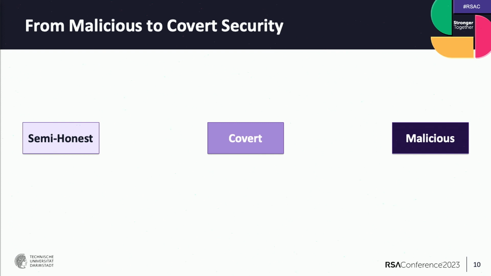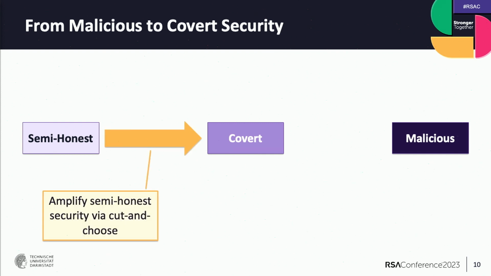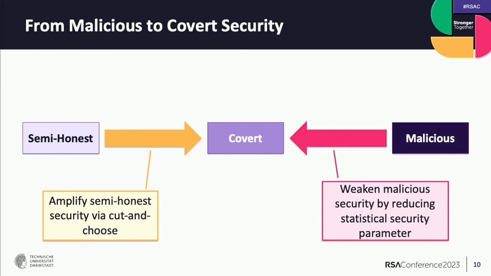So we have seen we can move from semi-honest security to covert using the cut and choose technique, so basically amplifying semi-honest security. Now we have the idea to move from malicious security to covert, so by weakening the security. And we do this by reducing the statistical security parameter.